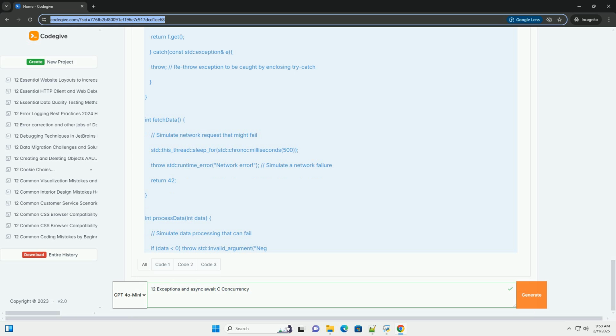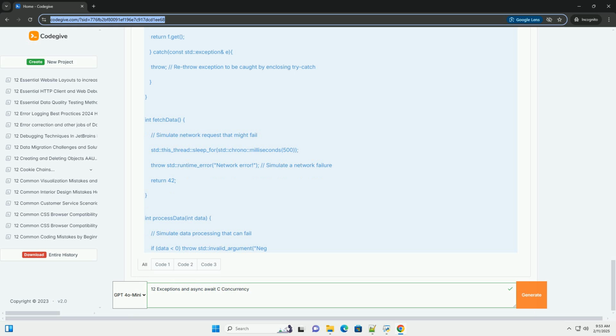1. Network error: fetched data, throws std::runtime_error. 2. File IO error: similar to network error, but during file reading/writing. 3. Database error: exception thrown by a database interaction. 4. Invalid argument: processed data, throws std::invalid_argument. 5. Out of memory: std::bad_alloc during memory allocation.